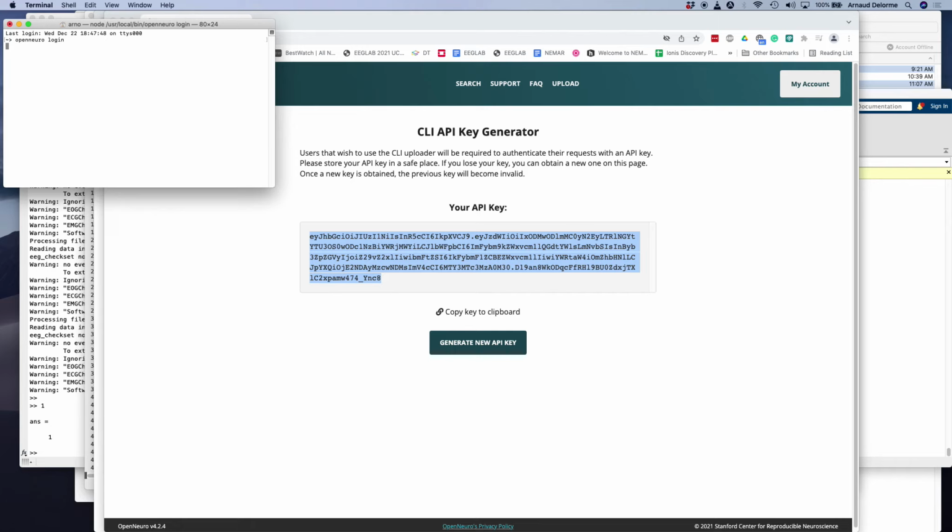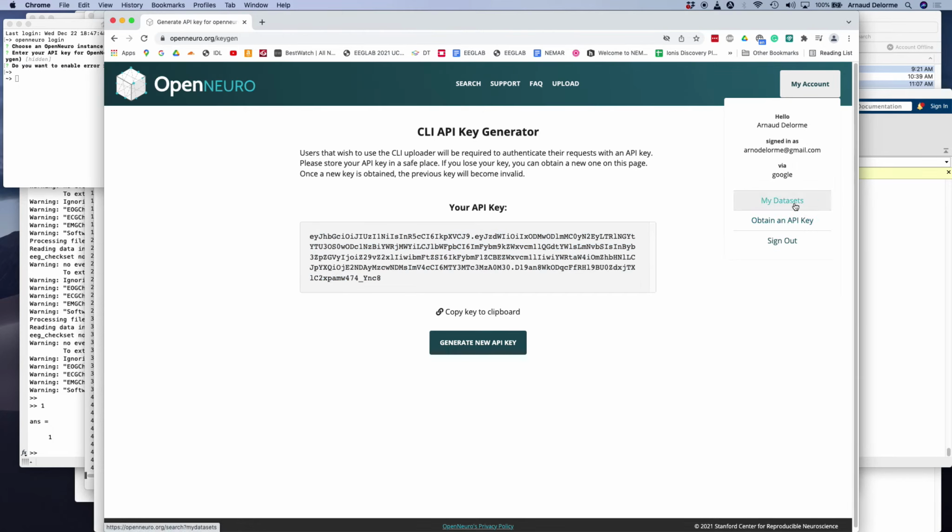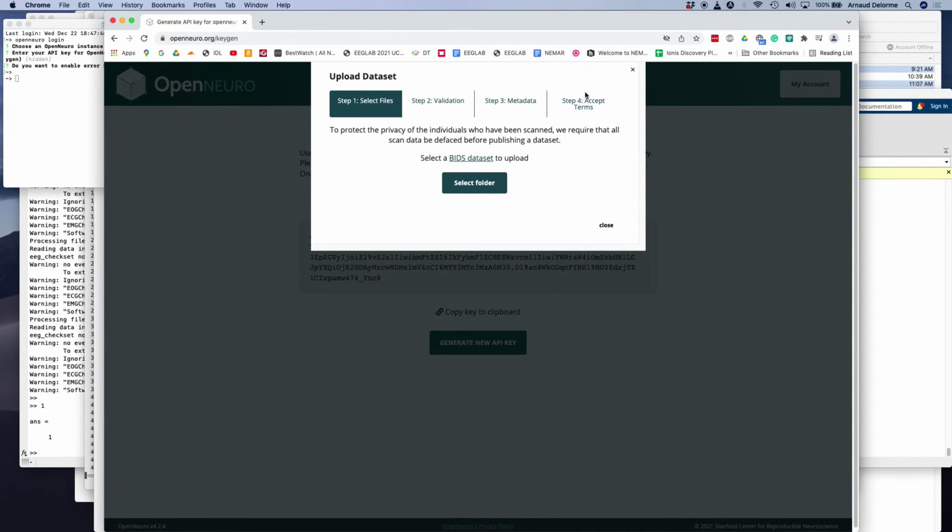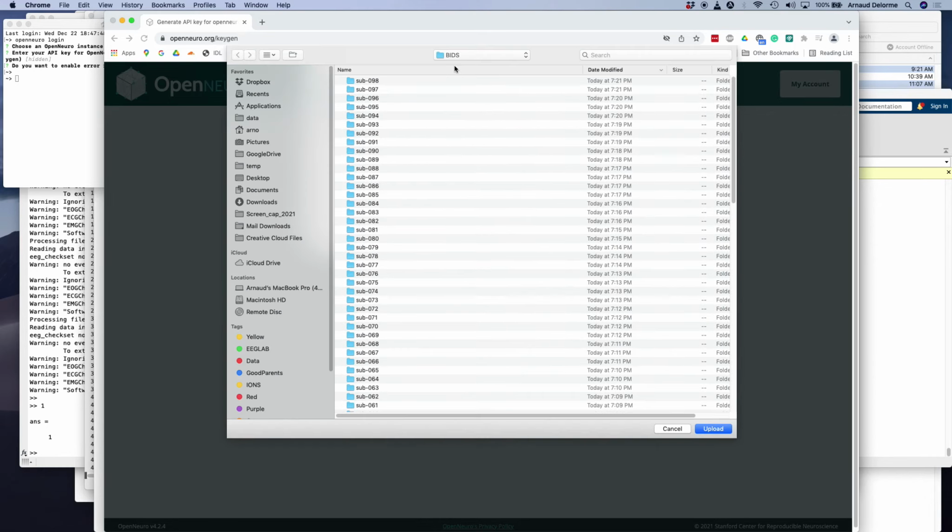By the way, it doesn't matter that much that you saw my key because I can regenerate a new one and this one will be invalid. So you have to download the OpenNeuro client interface, but it's actually the most reliable tool to upload data. But I figured I'm going to try actually the upload dataset button online. Why not?